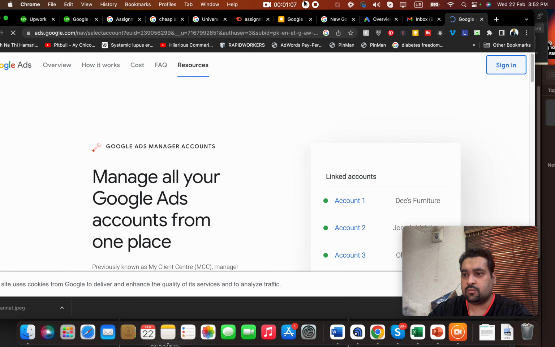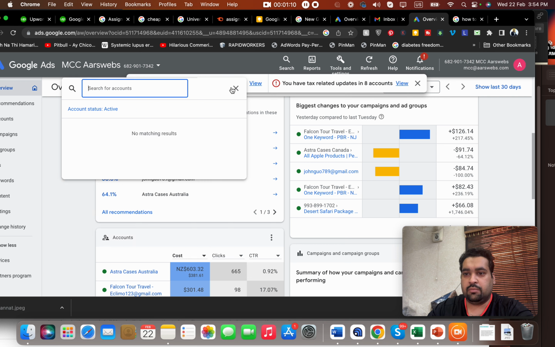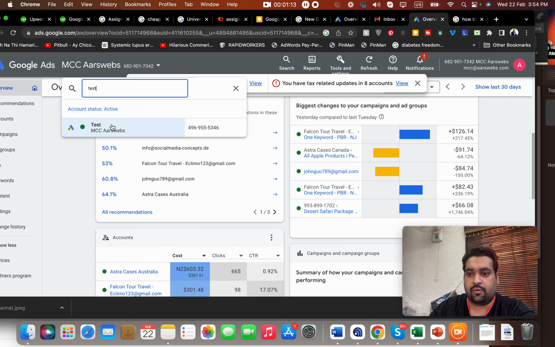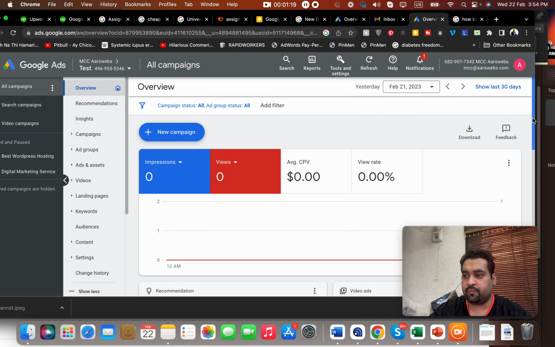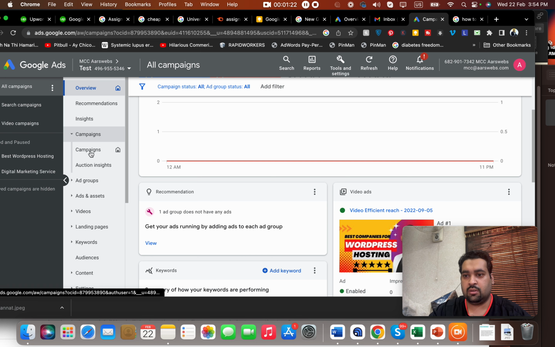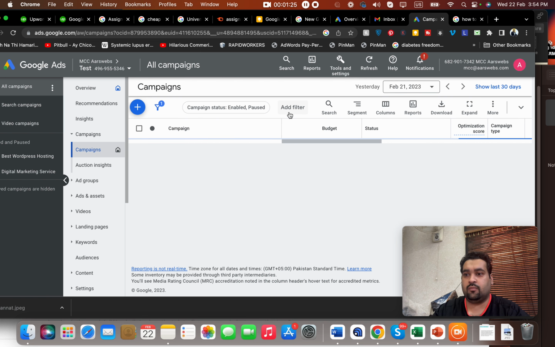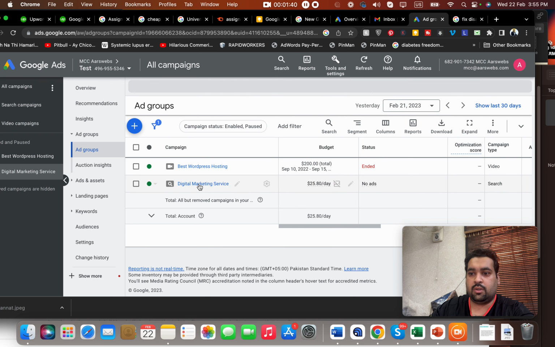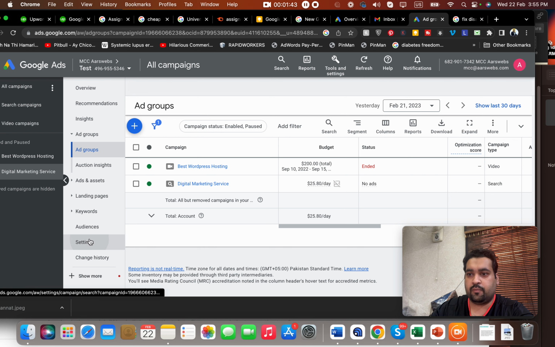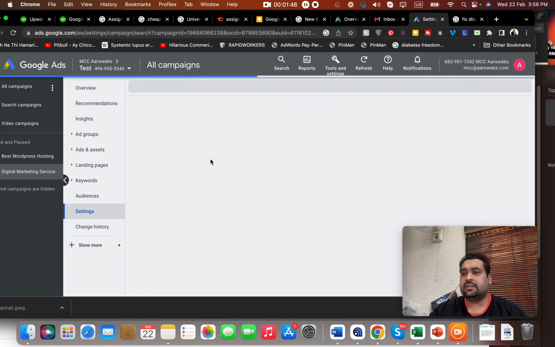So here I am in the client center. For instance, if I open one of the test accounts, I'm going to show you a strategy through which you can outrank them. For instance, if there is a campaign over here, this is one of an existing account. What you have to do is go over here, open the account, and then go into the settings of that account. Sorry for the slow internet.